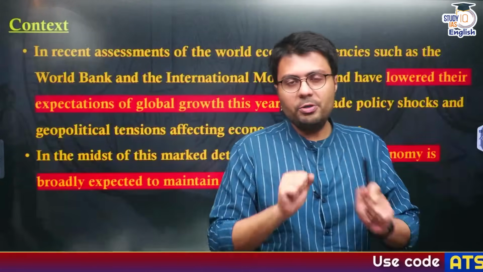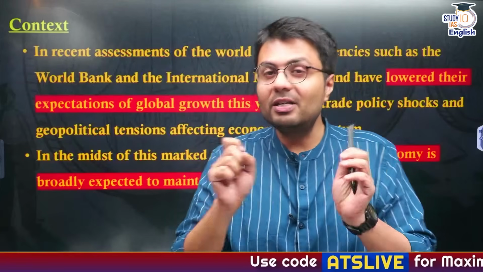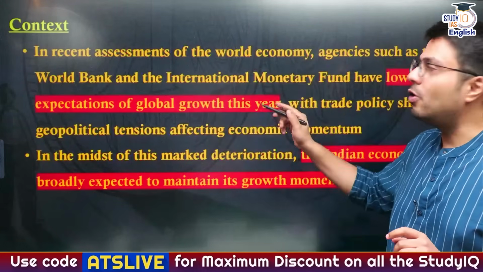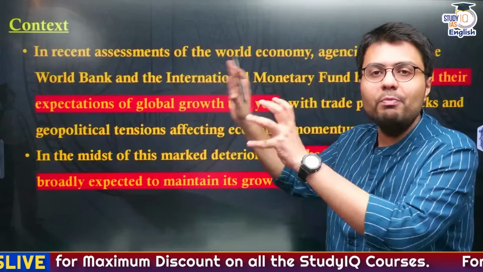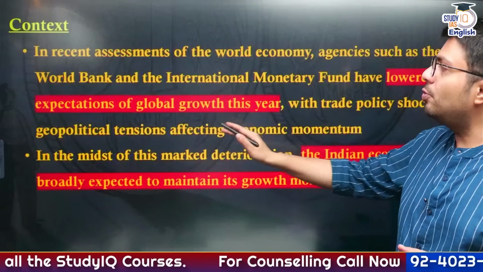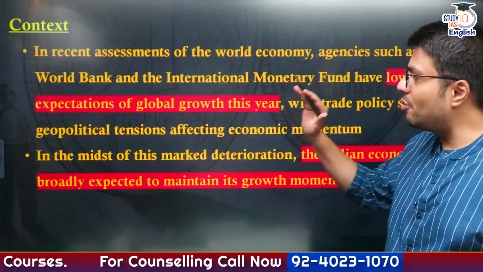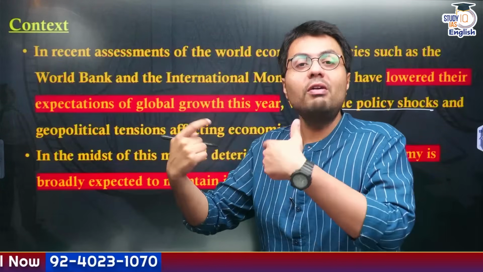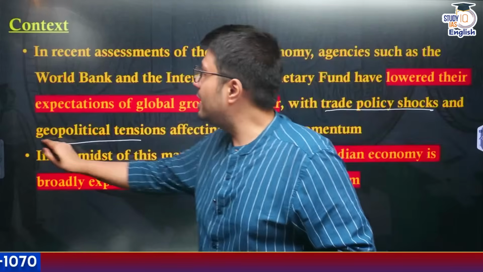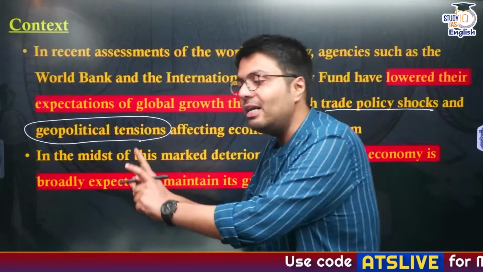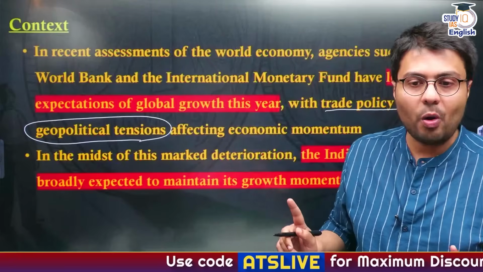Now, let us start our today's discussion by understanding why we are discussing the Goldilocks scenario. In a recent assessment of the global economy, agencies like IMF and World Bank have highlighted that the global economy is going to grow less this year because of many problems. These are trade policy shocks, primarily by US imposition of reciprocal tariffs, and geopolitical tensions that have happened after the war between Iran and Israel on one hand and the continuing war between Russia and Ukraine on another.